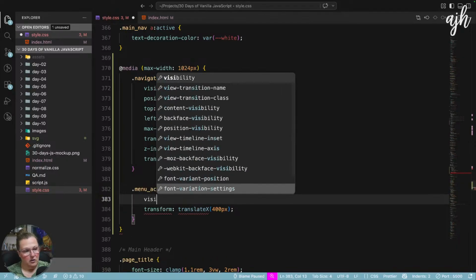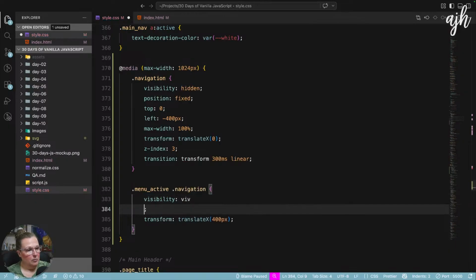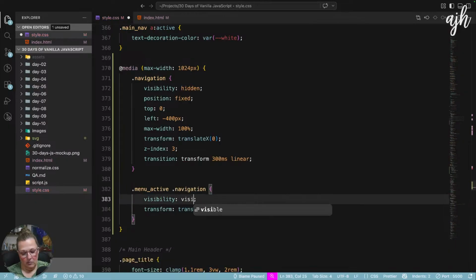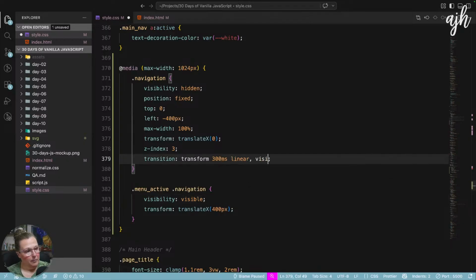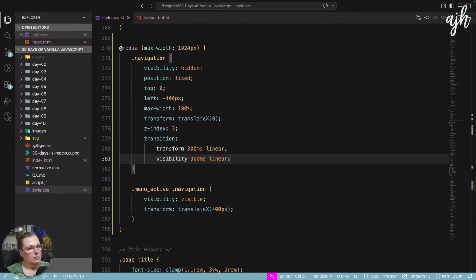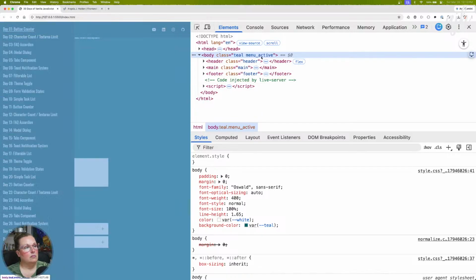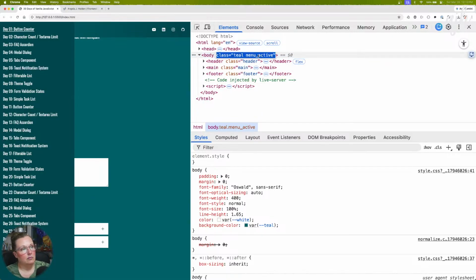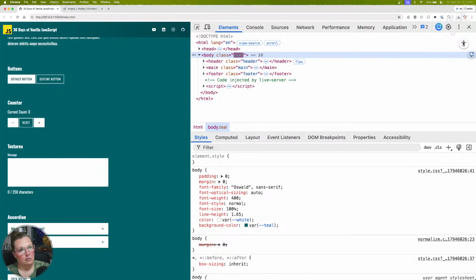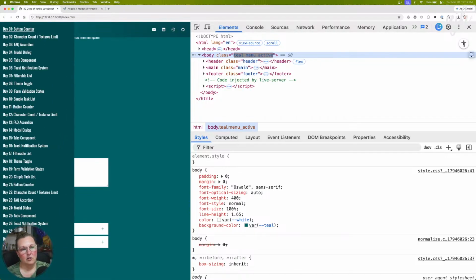So when it's active, we'll change it to visibility visible, and we will also transition the visibility, also 300 milliseconds, linear. Just like that.